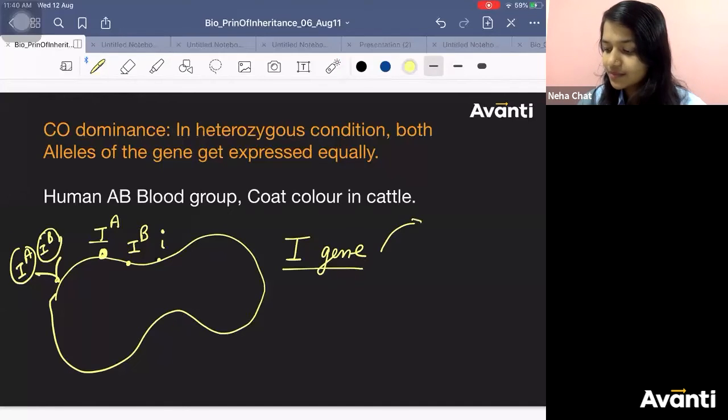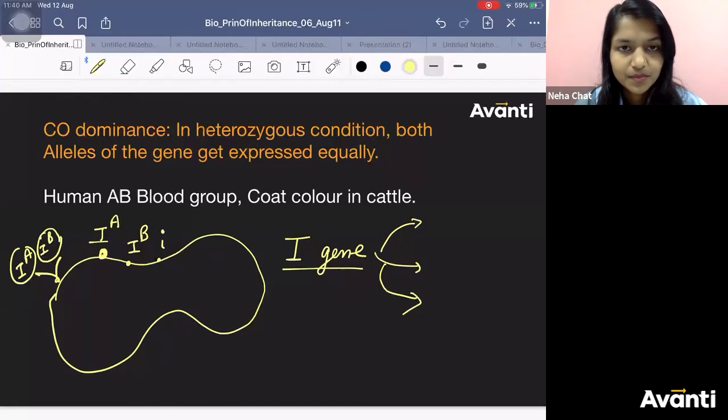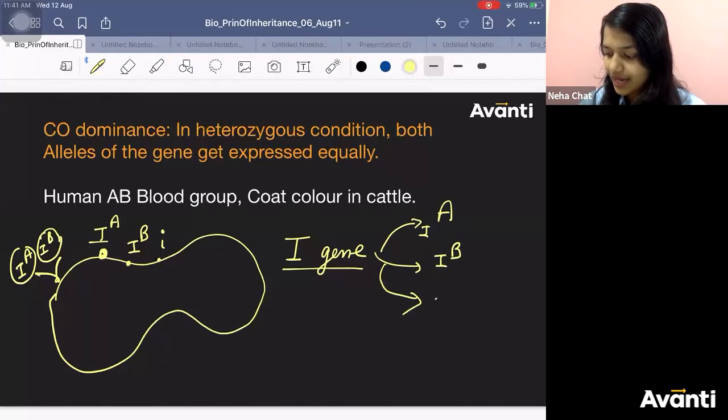Now, can you see the allele for this gene? How many alleles can you get? IA, IB, and I. These are the three alleles of this particular gene.